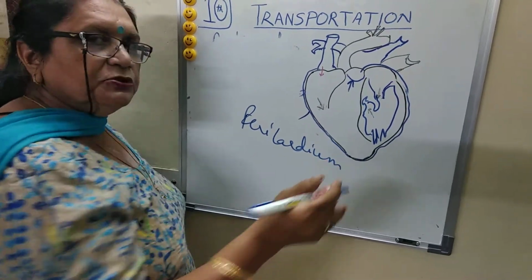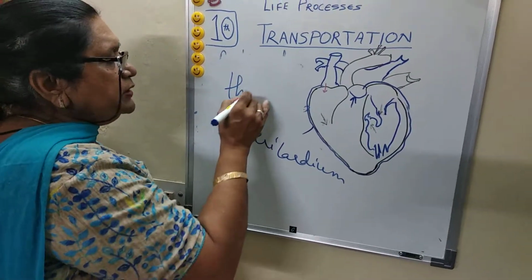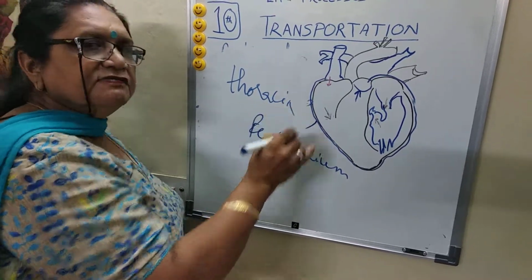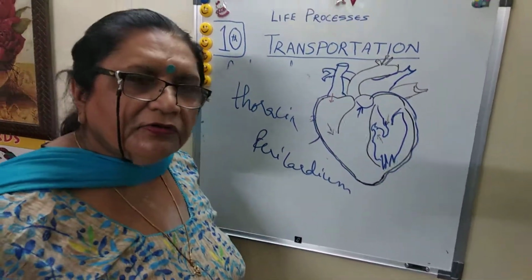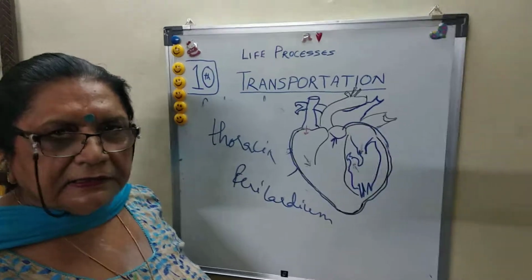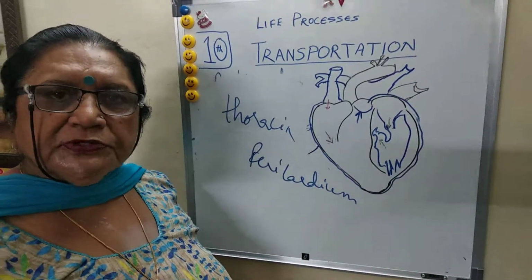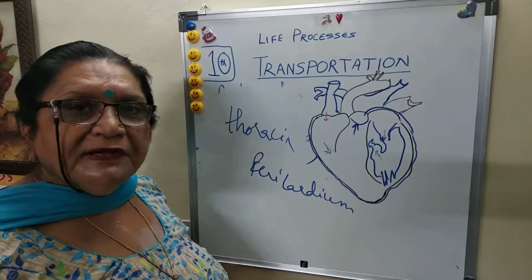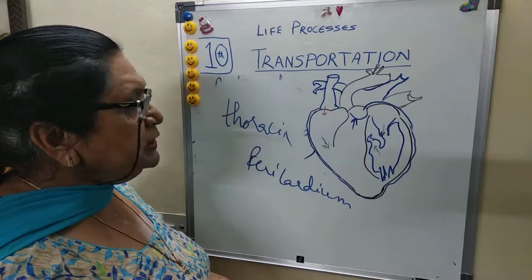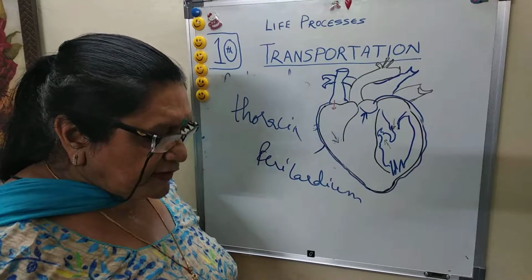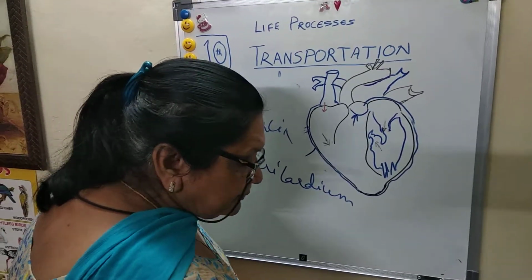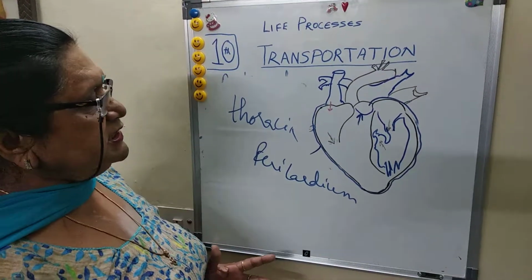So the heart is located in your thoracic cavity, protected by your ribs, in the upper part. Lungs are also present in this cavity. The heart is a very important part of your body, helping in transportation and circulation. We will discuss the working as well as the structure side by side.